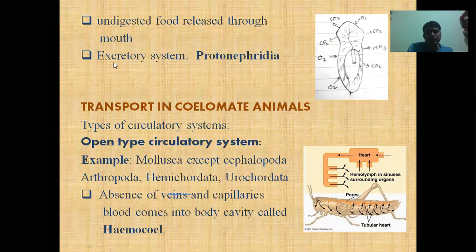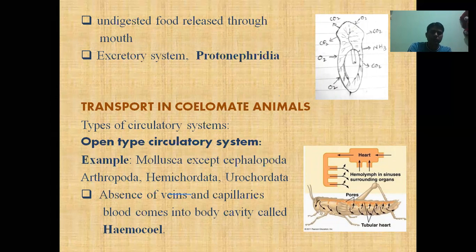And planaria has an excretory system that is called protonephridia. And we will discuss the protonephridia in the first chapter of biology inter or second year. So now we are going to discuss the transport in the coelomate animal.